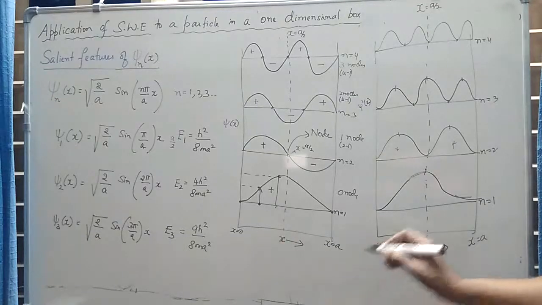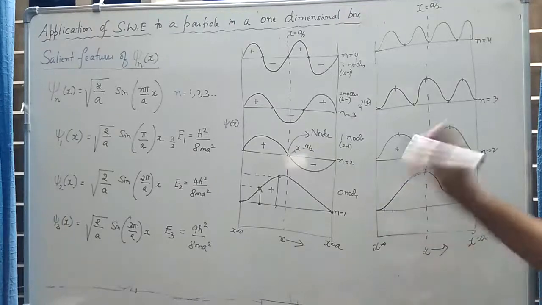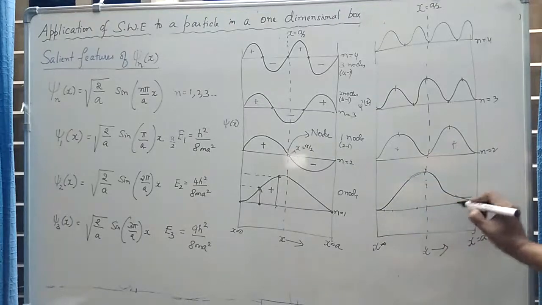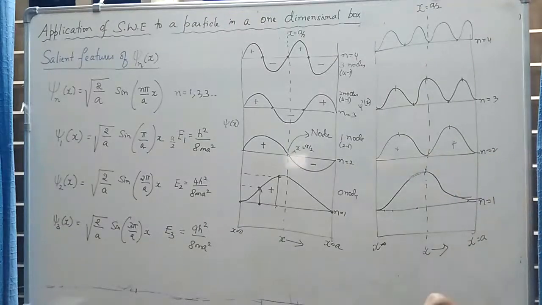The probability of finding the particle at this point should be the same as the probability of finding the particle here, and here, and here. So from our common sense, the probability of finding the particle should be the same.